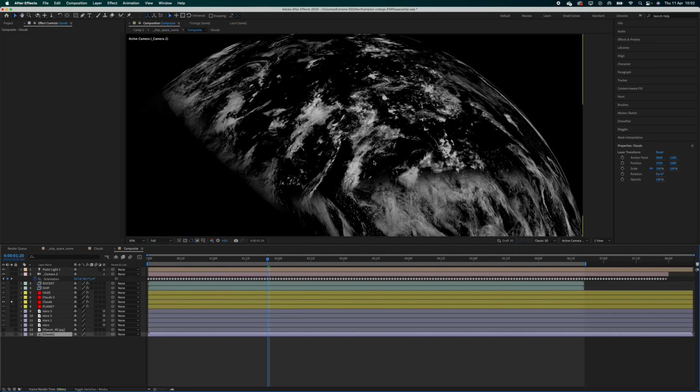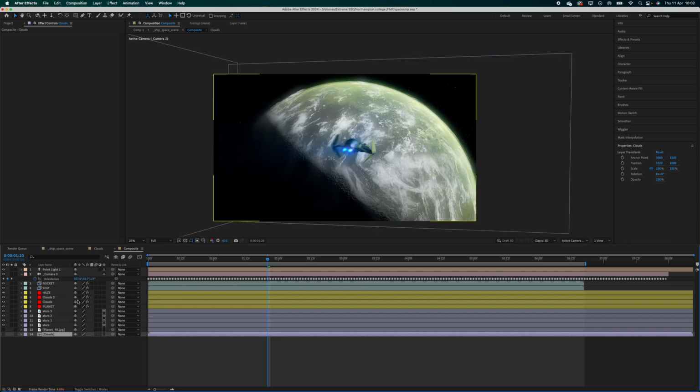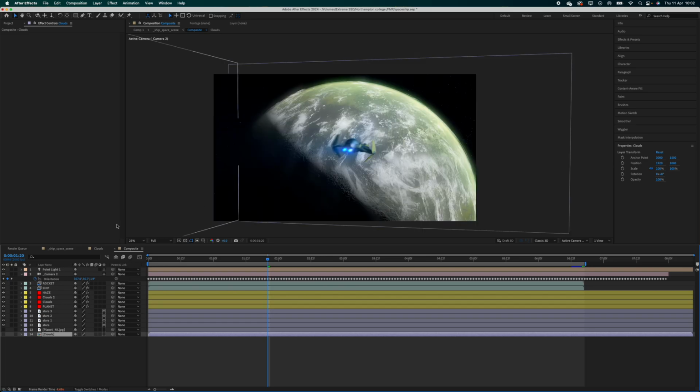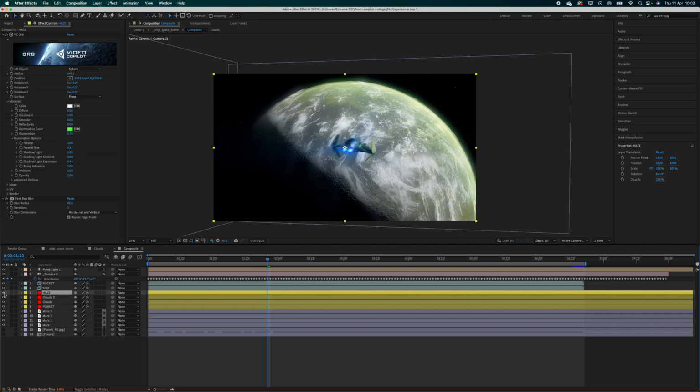When I come into here, so that's cloud layer 1. Clouds layer 2 is just a really odd box blur. That's very harsh on my eyes, but without it, it looks like this, and I prefer it with, it gives it a sort of glow. And then the haze layer, that creates an atmospheric glow. I made it slightly greeny yellowy just to match the planet and the light coming onto the ship.